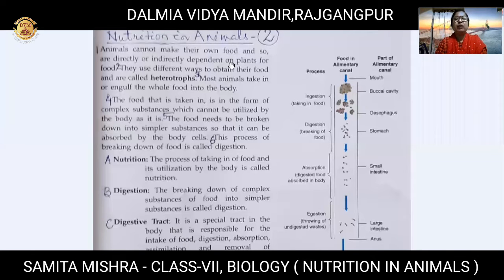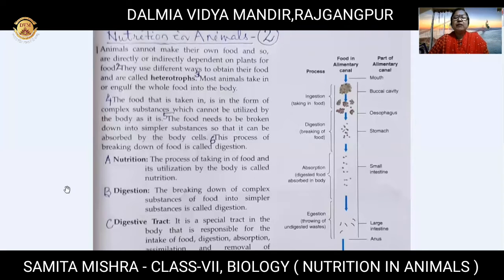Then comes digestion. What is digestion? Nutrition and digestion go side by side, but they differ from each other. Digestion is a process of breaking down complex substances of food. Now what are the complex substances of food? You know about the components of food: carbohydrates, maybe glucose, starch, proteins, fats, vitamins, minerals, roughage, water, and so on.